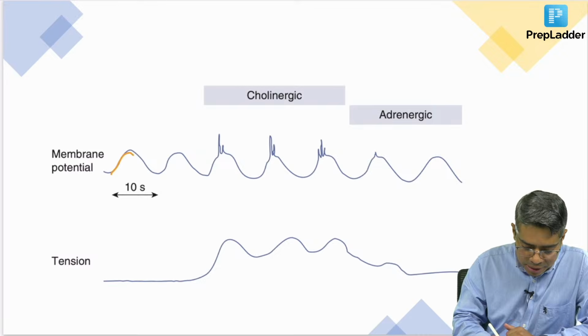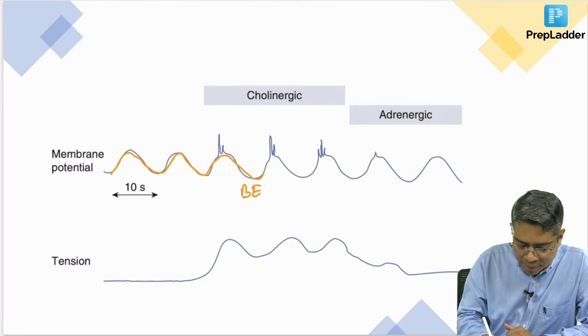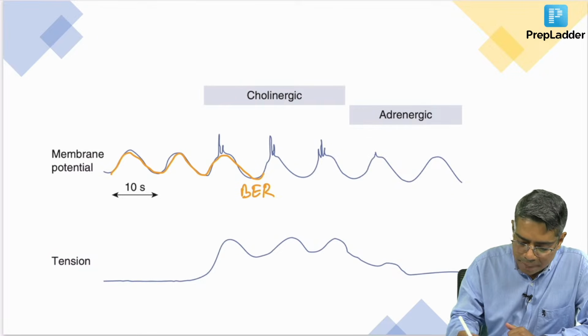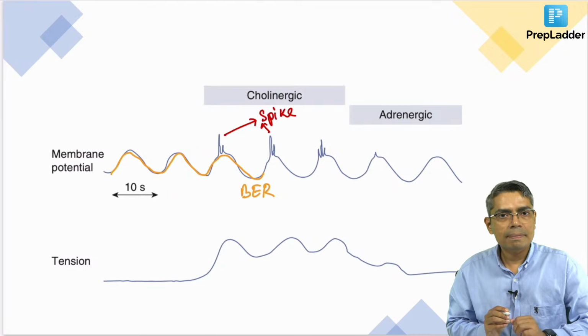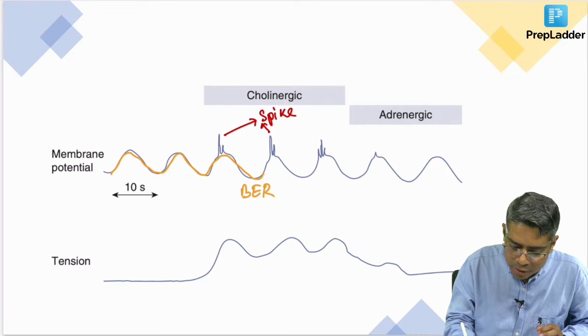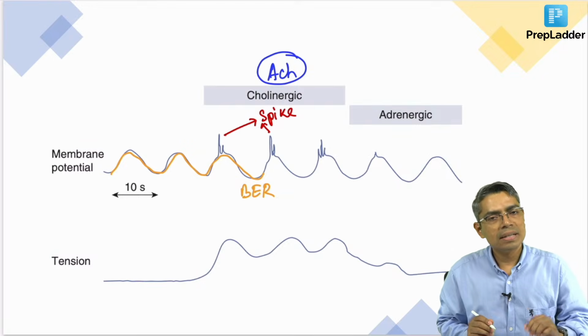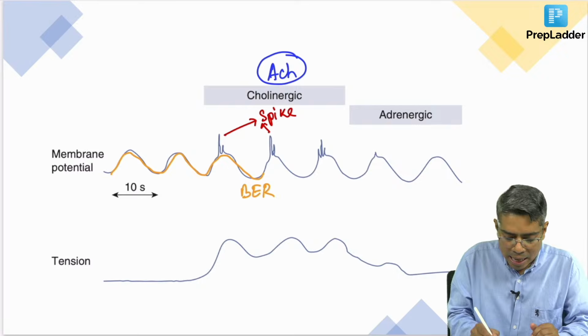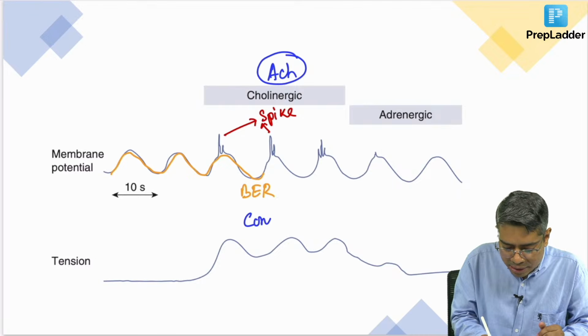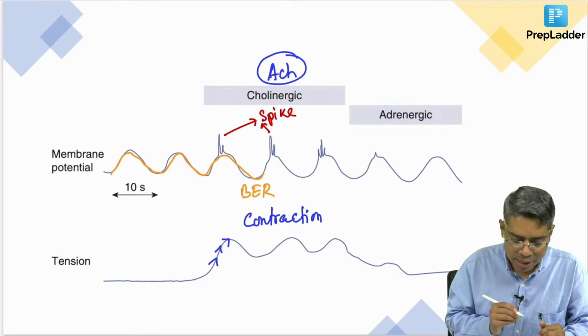So, this is basically your BER that is going on, and on the surface of this BER you are getting this spike. Okay. So, the spike is appearing in the presence of cholinergic stimulation. Whenever you give acetylcholine on the intestinal smooth muscle, the muscle is activated, it will produce spike potential, and whenever the spike is there, the muscle will contract. So, there will be contraction of the muscle, and because of the contraction, tension is generated.